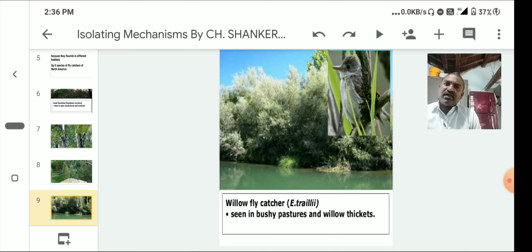According to that, the organisms will develop some adaptations, so they behave like a new species. After the development of adaptations, to stop the interbreeding, to stop the breeding, the two populations behave like a new species. So, this is about ecological isolation.